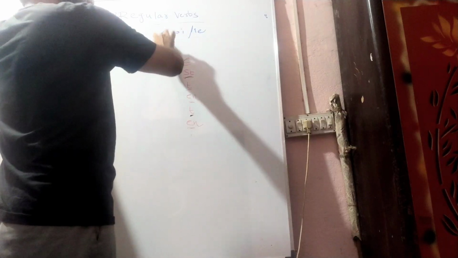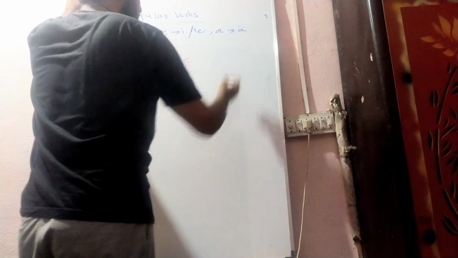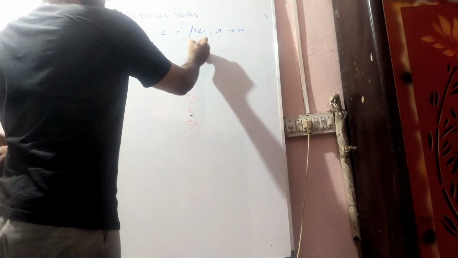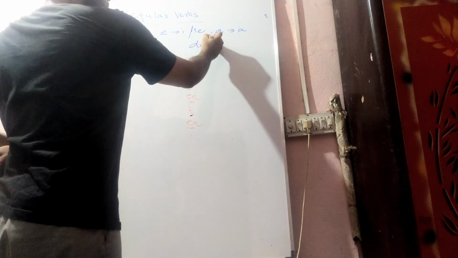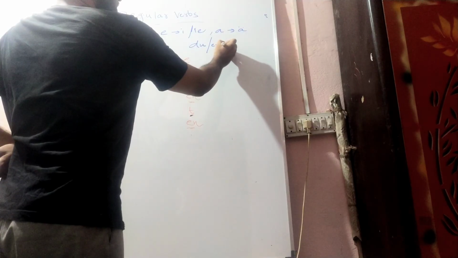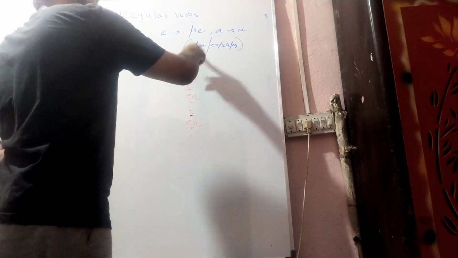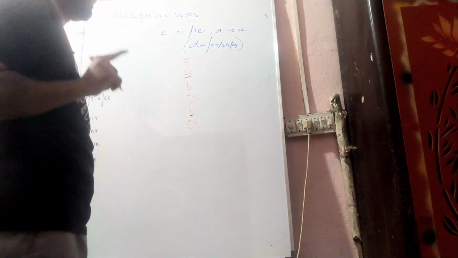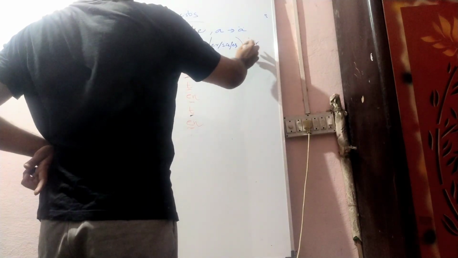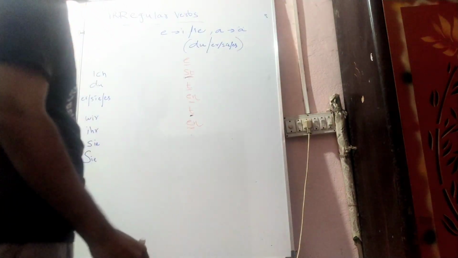Sometimes E changes to I, E changes to IE. And same, A changes to A umlaut. So where does it actually affect? Most of the time it is in the du and er/sie/es forms, which means second person singular and third person singular. Maximum it affects there, and in rare cases it also goes for ihr, but most of the time it affects du and er. It changes only in the du and er stages. So we will see how it affects.